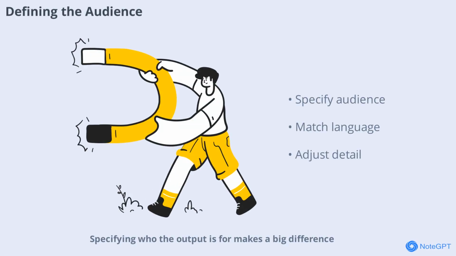Specifying who the output is for makes a big difference. Whether you're writing for a CEO, a student, or a general audience, the language and detail should match. For example, "write for a C-suite executive" will result in a more formal and concise response than "explain this to a beginner."